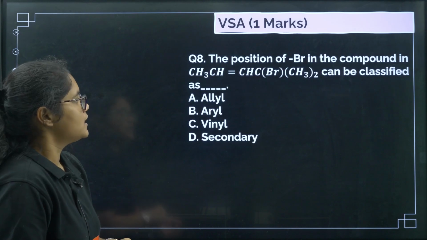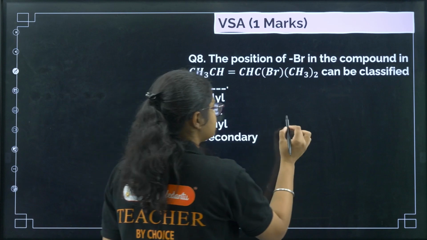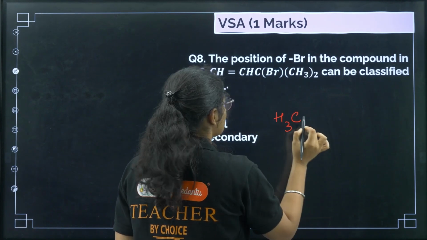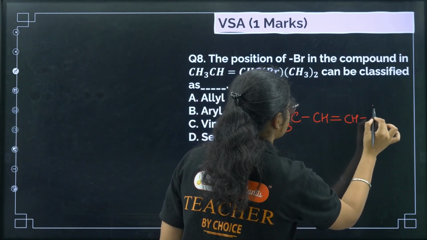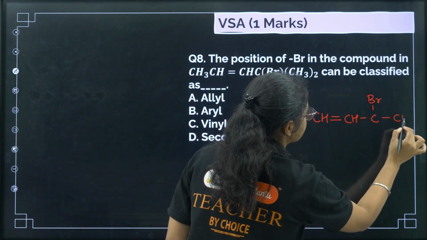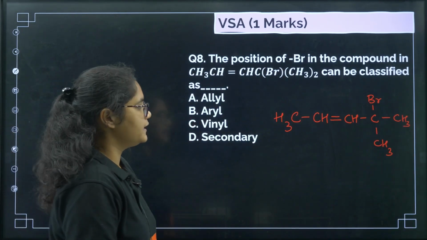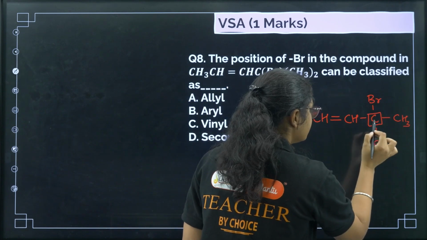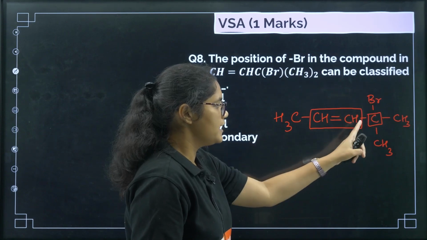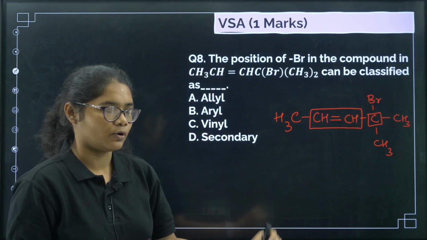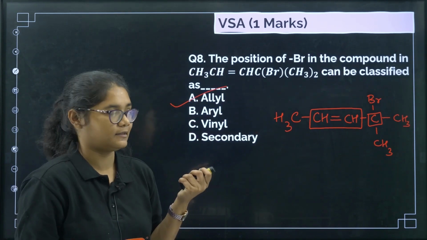Okay. Next question, the position of Br in the compound is given, classified as. So let us see, draw this structure, we'll expand it and draw it. CH3 CH double bond CH, then we have C, then we have Br, then you have CH3 and then CH3. Okay, now if you see, the bromine is present in the carbon which is attached to a double bond, right? The carbon containing the bromine is attached to the carbon which is having a double bond. So this position is called allylic, so the correct answer will be option number A here.